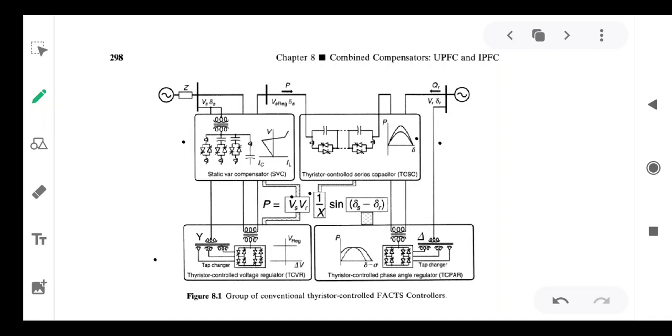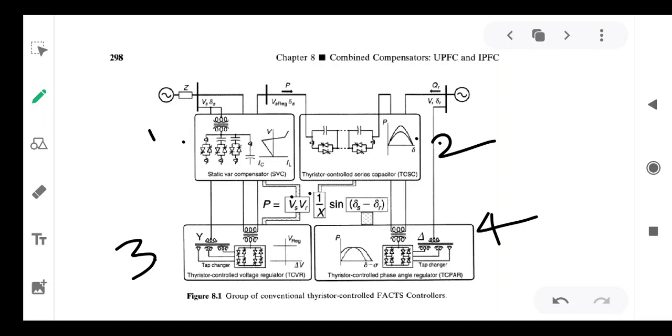Therefore you can inject the voltage plus or minus delta V to the bus voltage V, so that you will get the required improvements of the system. This is the third one.